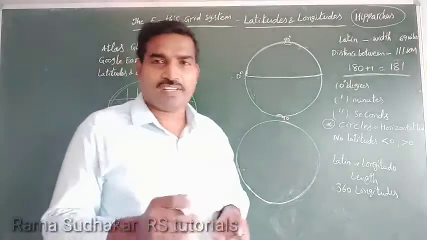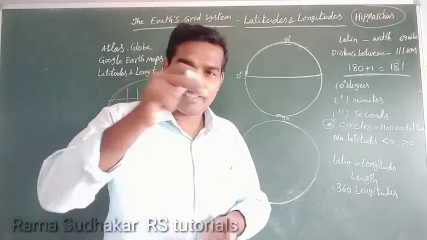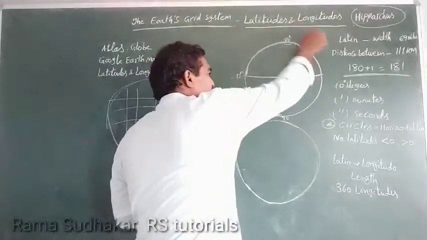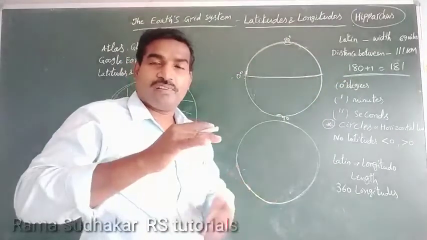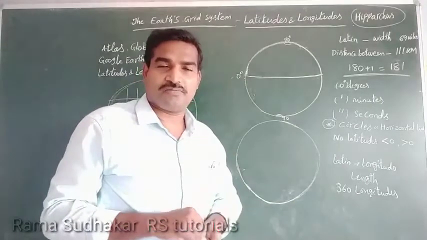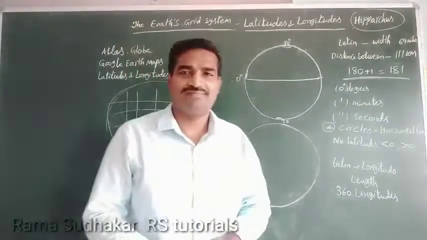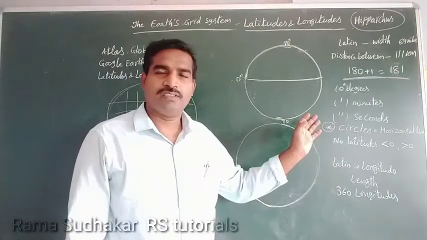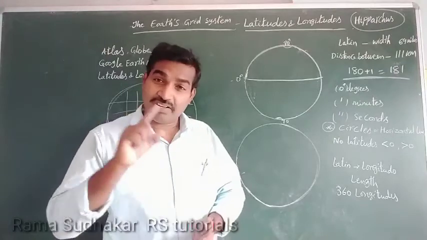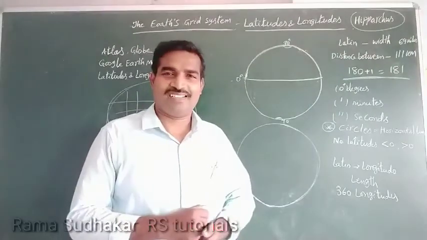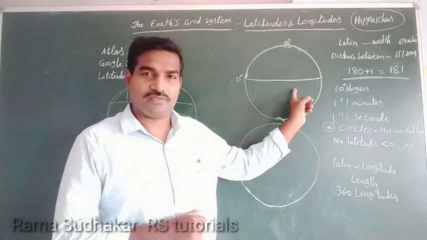Next, latitudes are circles. We can't see the back side, but they are there. Which is the longest or biggest latitude? The 0 degree latitude, the equator. It is the biggest, longest latitude, known as the equator or 0 degree latitude.